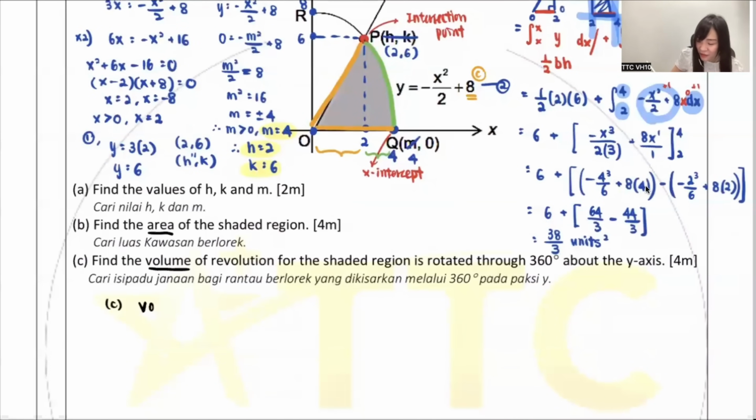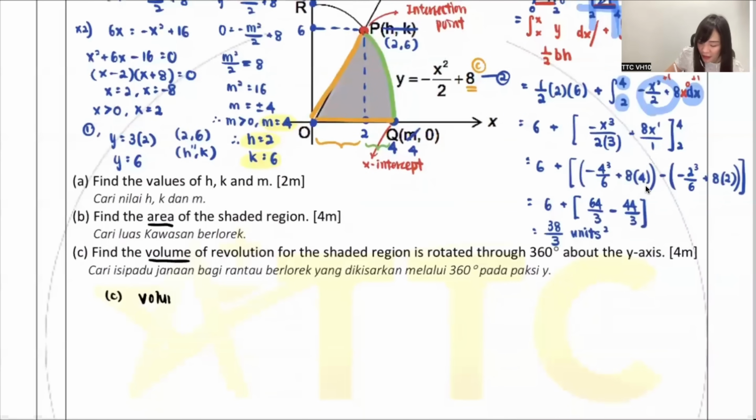C, they say, find the volume. Okay, now they want to find the volume. Guys, maybe you don't understand, like, teacher, why can like that? But later on, I will keep repeating. You will understand. Today, I just focus on this. Trust me. I have faith. You should have faith in me also. In these 2 hours, you will understand this very well, okay? So C, they say, find the volume of the resolution of the shaded region.